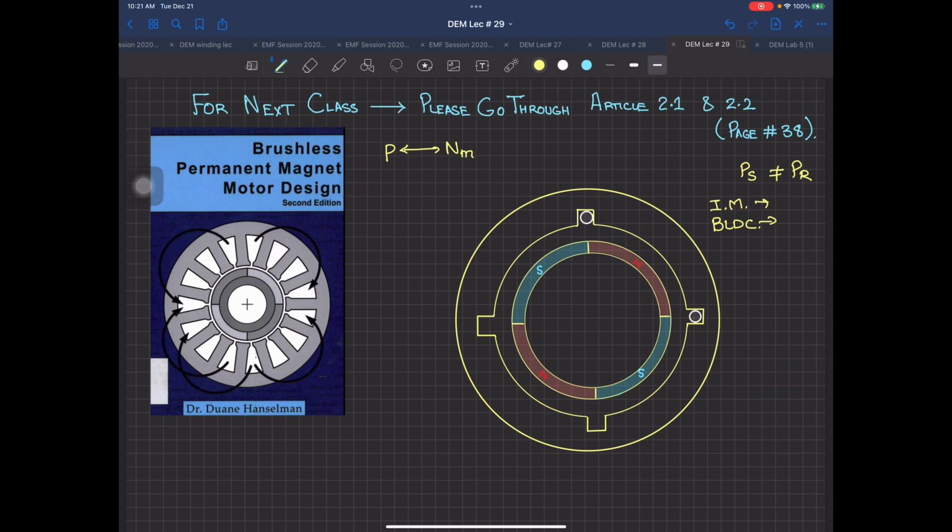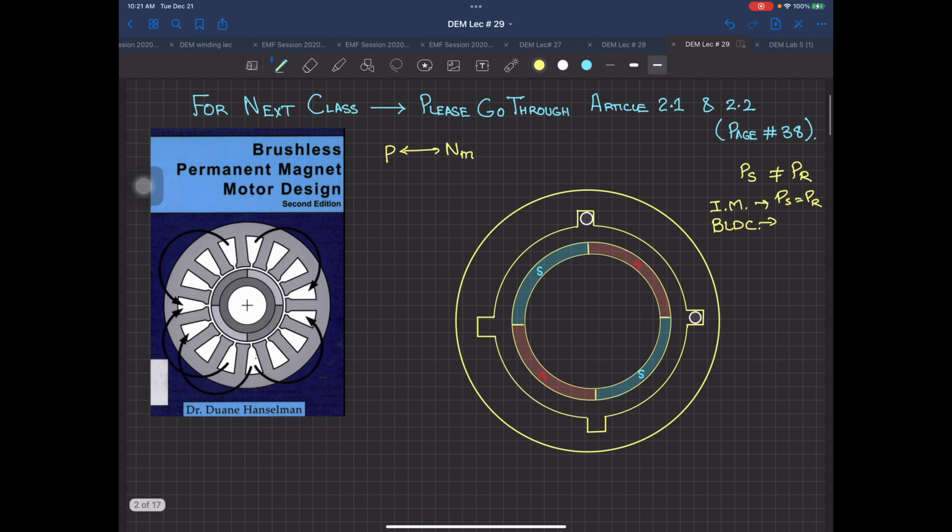If I am talking about an induction machine, the number of poles on stator and rotor have to be the same. This is very important. This will never happen in a BLDC. If I am talking about a BLDC, depending upon the number of phases, either it's a 2-phase or a 3-phase or even 5-phase, this PS is never going to be equal to PR.